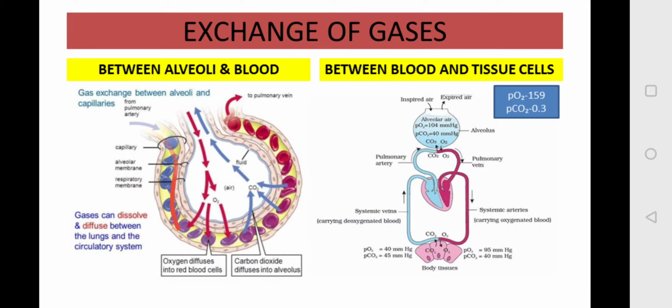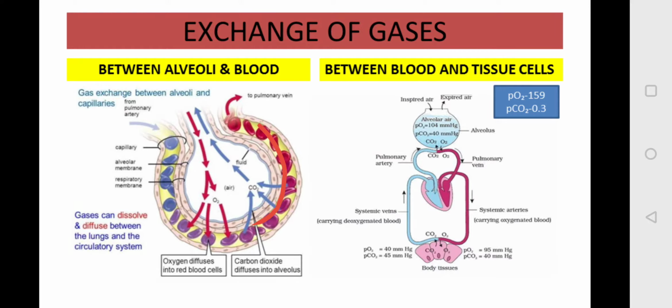From here the deoxygenated blood comes into the capillaries, and the exchange of gases takes place. This blood is carbon dioxide rich. The carbon dioxide moves into the alveolar sac, and from the alveolar sac the oxygen reaches into your blood. Now the blood becomes oxygen rich. As you can see the difference in color, here the cells are blue, and here they are shown in red. The blue cells are deoxygenated blood, and the red cells are oxygen rich.